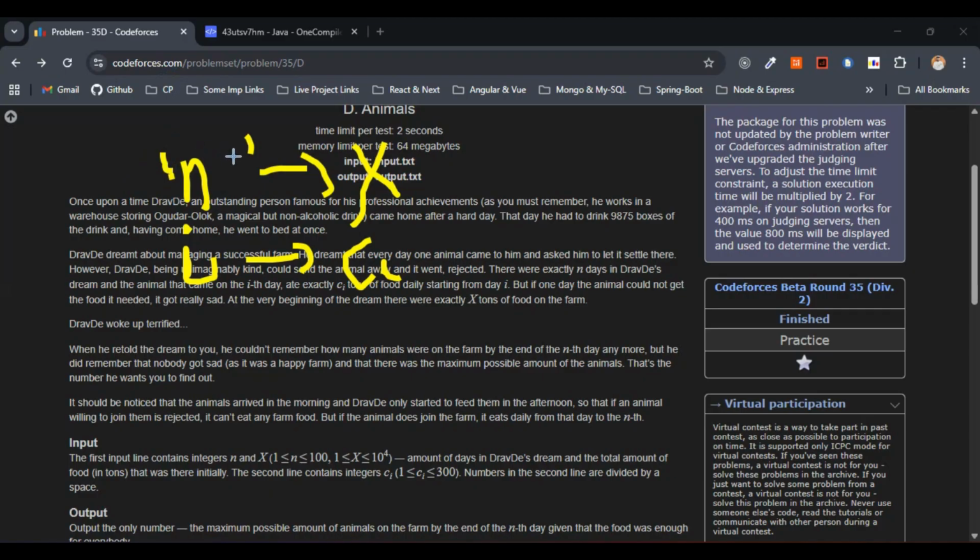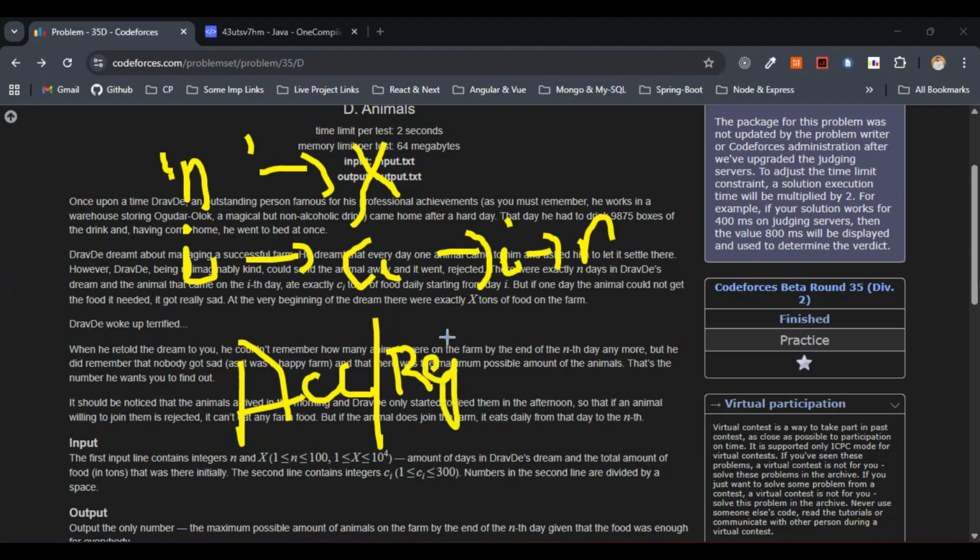We have n days and an initial stock of x tons of food here. So on day i, one-indexed, one animal arrives that if accepted eats ci tons every day from day i through day n. So this is simple. Now we may accept or reject each animal immediately. Rejected animals never eat anything.